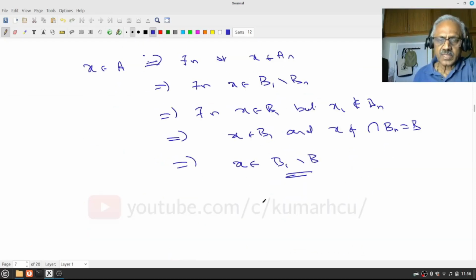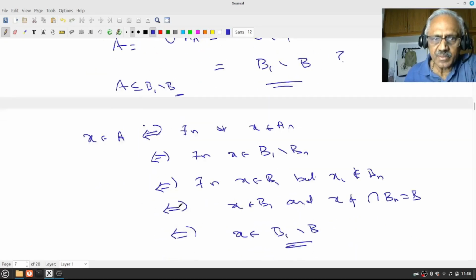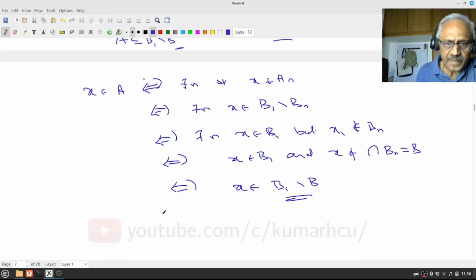Now let's start with x in B1 minus B. If x is in B1 minus B, x is in B1 but not in B. But what is B? B is intersection of Bn. Therefore, that means there is at least one n such that x is not in Bn. That's what we mean. So you can see I can reverse the argument. There is n such that x belongs to B1 but not in Bn. That means x is in An. That means x is in A. Okay, so we had rigorously proved it. What have we proved? We have proved A is B1 minus B.